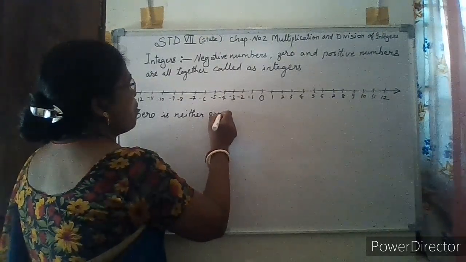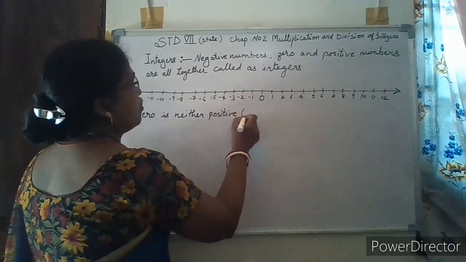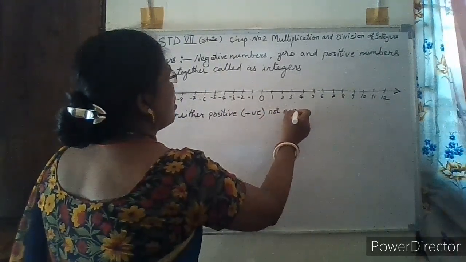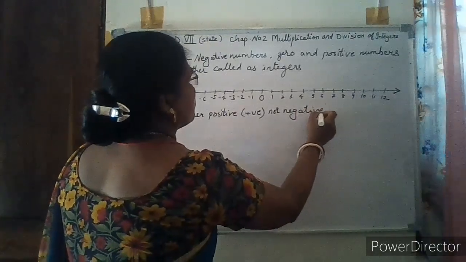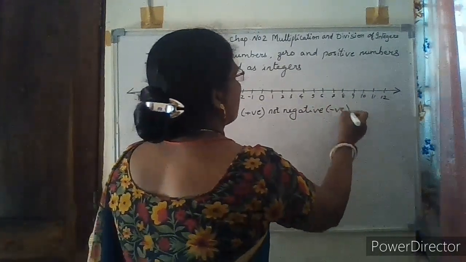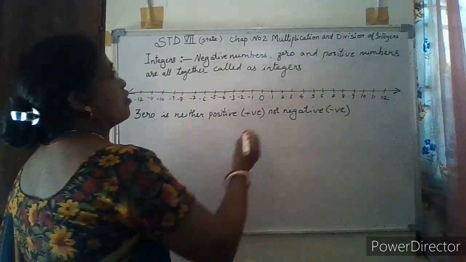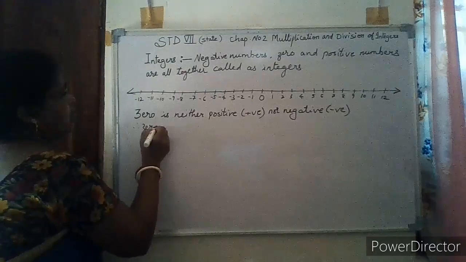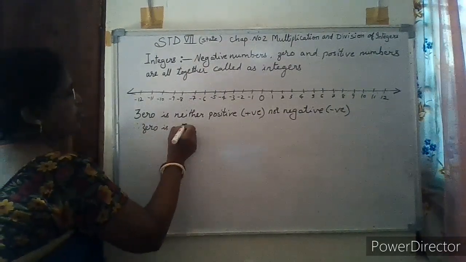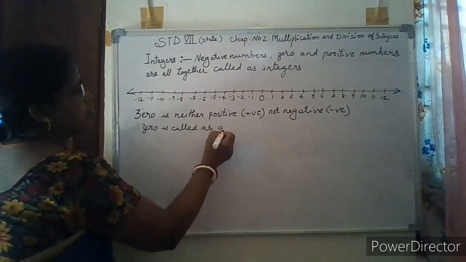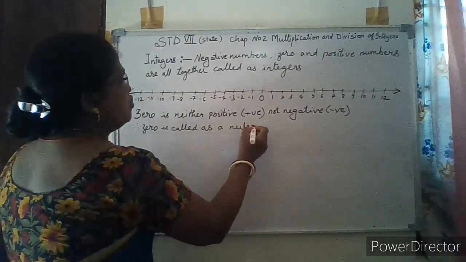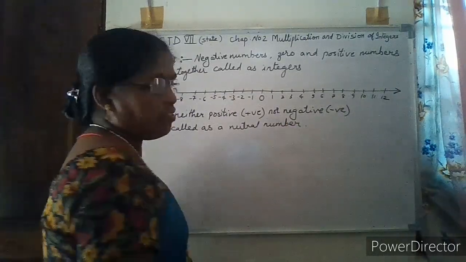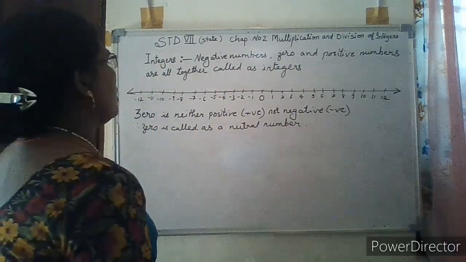Neither positive nor negative. Therefore, 0 is called a neutral number. 0 is neither positive nor negative.